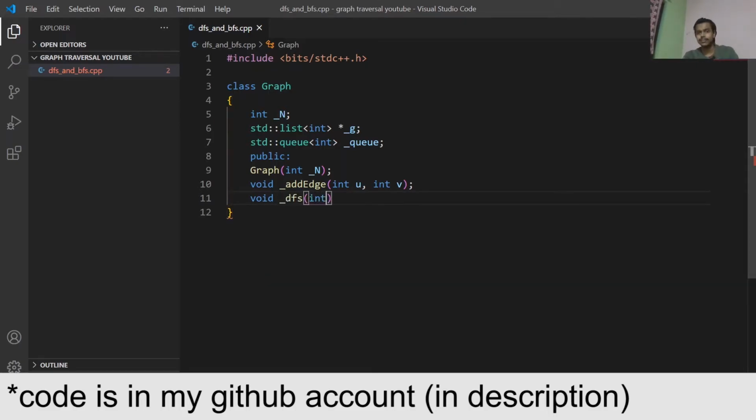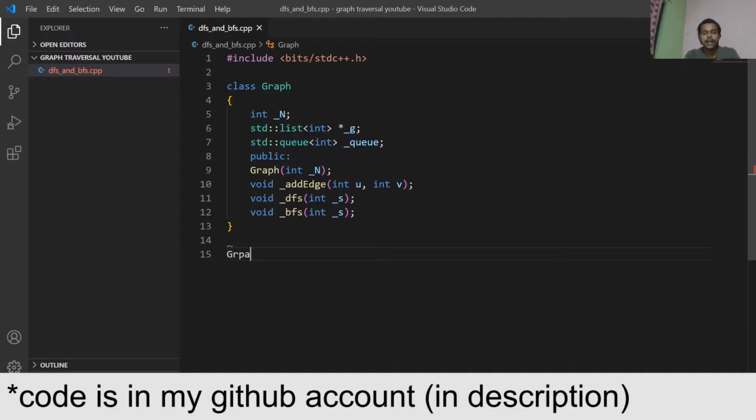After that we will have our DFS, and in here I will pass a parameter that is source. So we can give our algorithm a source, as I said, arbitrarily we pick a node as a root node. So this is nothing but a root node. After that we will have a BFS. Again we will have to pass a source node or root node, whatever you say. And I will use the scope resolution operator to define those algorithms, and the constructor as well.